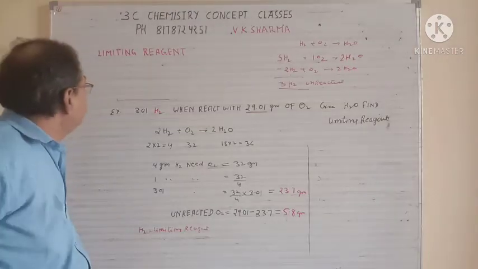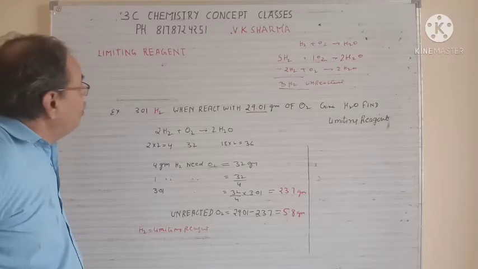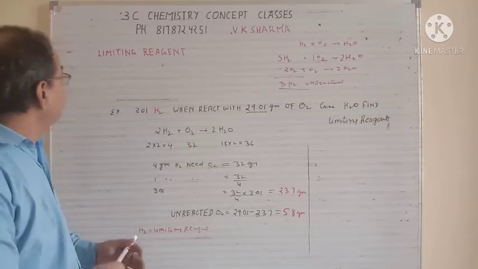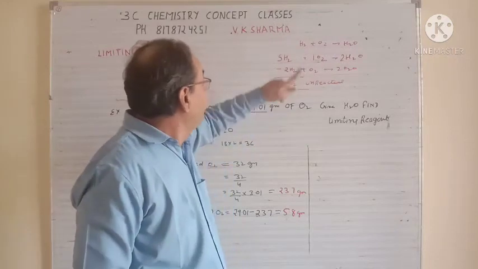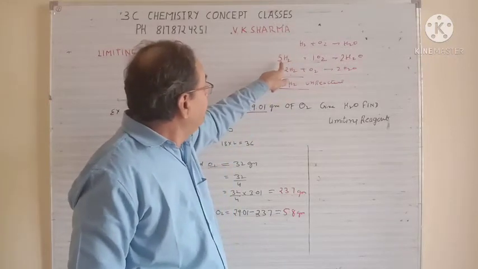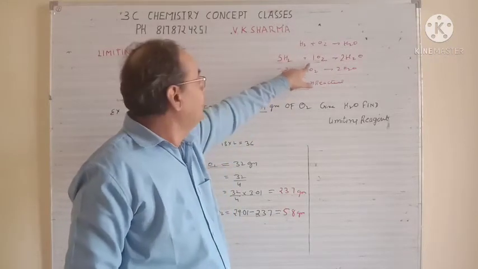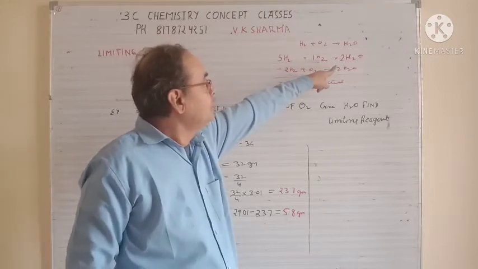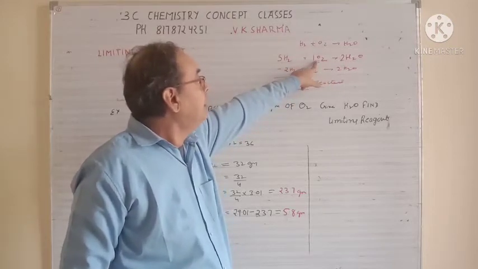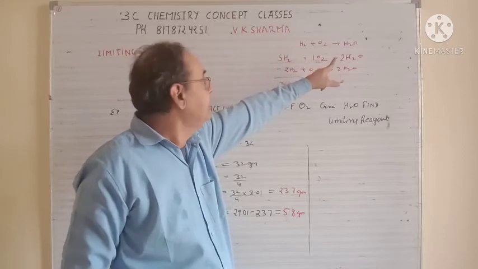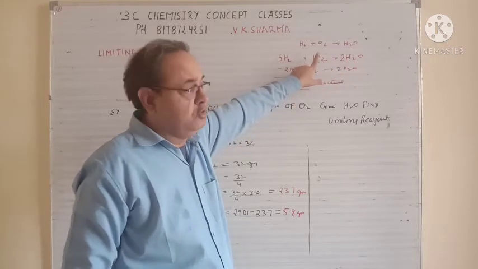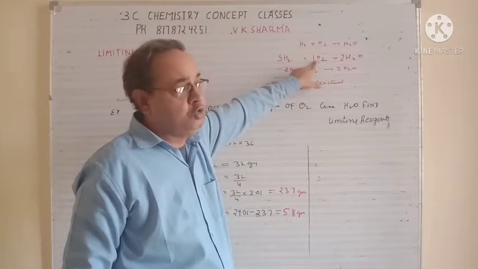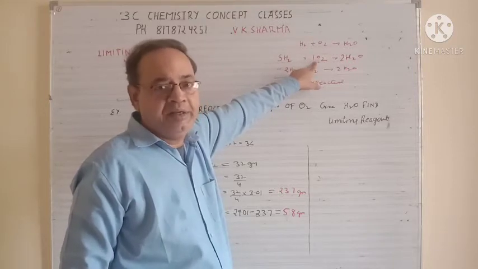Friends, the next topic is limiting reagent. So what is a limiting reagent? To understand, suppose we have a reaction H2 plus O2 gives you H2O. Now if we take a higher number of H2 and a lower number of O2, it will give 2H2O, but why is it not giving more? Because oxygen is in short supply. So when any mole or quantity becomes short, that is called the limiting reagent.